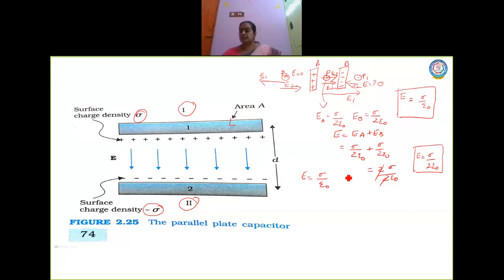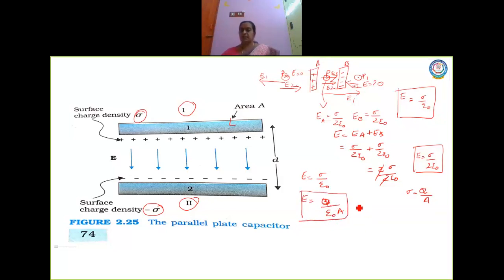We know the value of surface charge density. Sigma is equal to Q by A. So substitute for sigma as Q by A. You have the formula for the electric field to be Q by epsilon naught into A. So this is Q, children. This is the value of the electric field.